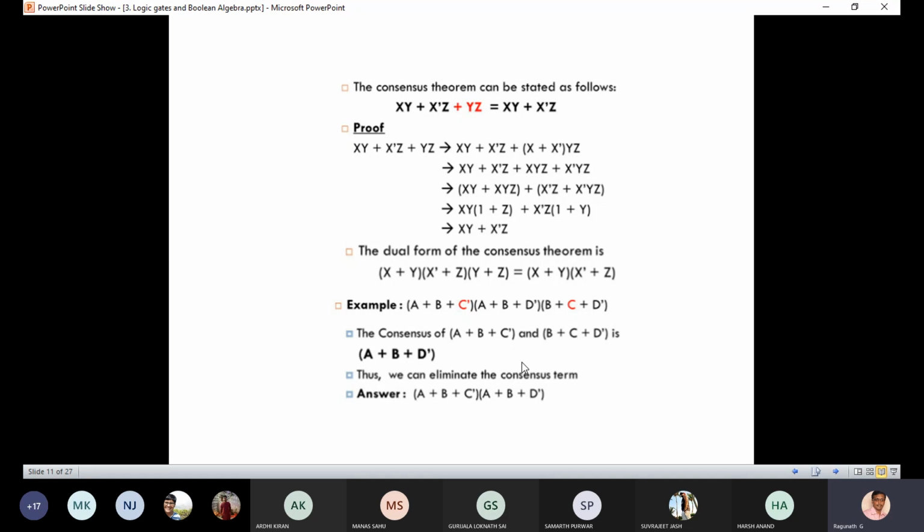Can anyone tell me what involution is? X bar whole bar equals X, sir. X double bar equals X. Okay, X double bar equals X.